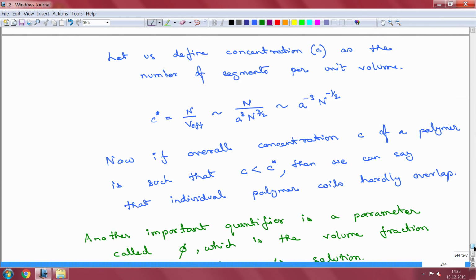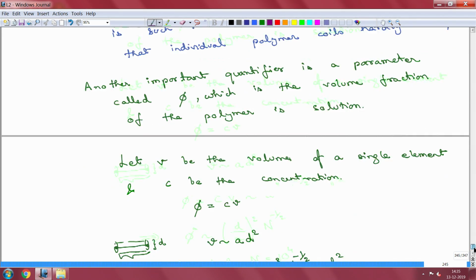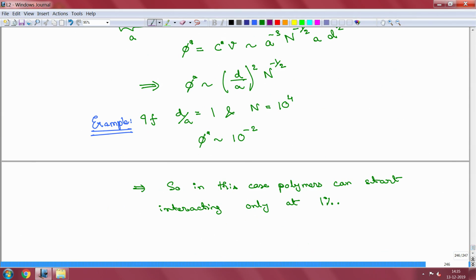Basically, for polymer chains, the takeaway lesson is that when n is much greater than 1, there will exist many states where by varying the volume fraction you can achieve all these different states, and this argument will not hold if n is very small.